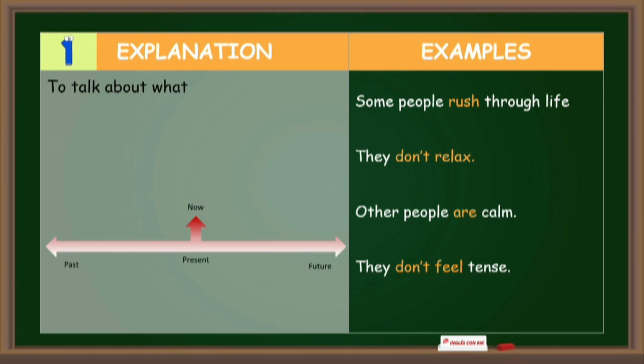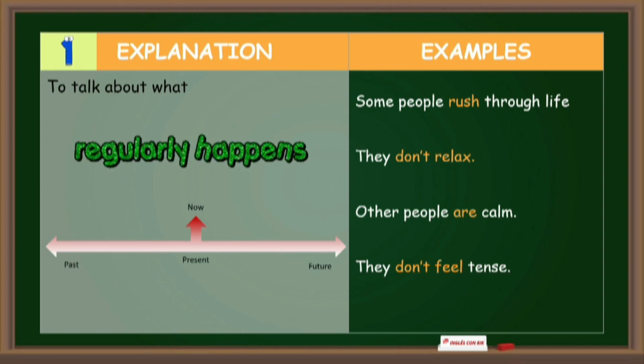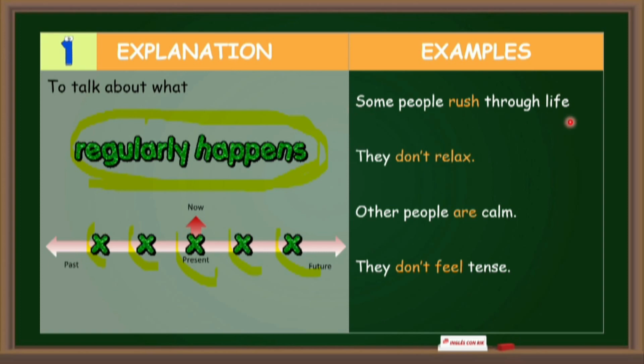Now let's continue with grammar explanations and examples. Number 1. Use the simple present tense to talk about what regularly happens. As you see in the graphic, the action is repeated many times. Examples: some people rush through life. They don't relax. Other people are calm. They don't feel tense.